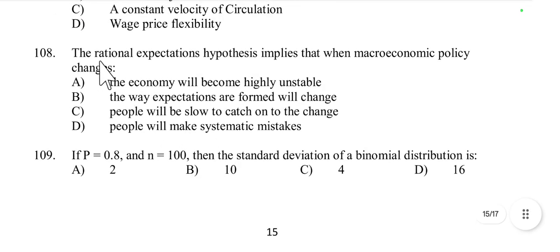Then question number 108: the rational expectation hypothesis implies that when macroeconomic policy changes, the way expectations are formed will change.